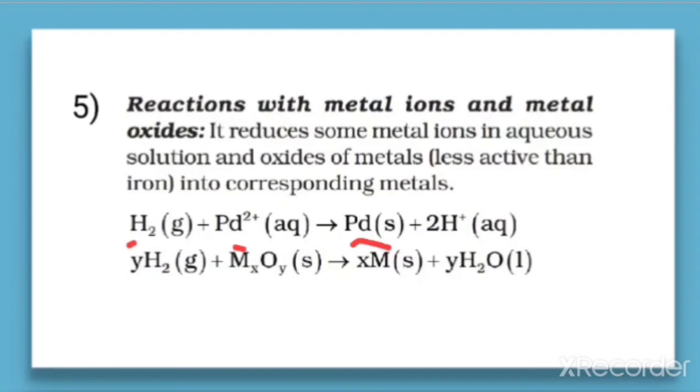So hydrogen reduces some metal ions in the aqueous solution and also the oxides of metal; the general representation is given here. It also reduces the metal oxides into metals. So what is the role of hydrogen here? When you look here, the reaction Pd2+ is converted into Pd. So what is the reaction here? The oxidation state from reactant to the product side is decreasing. That means a reduction is taking place.